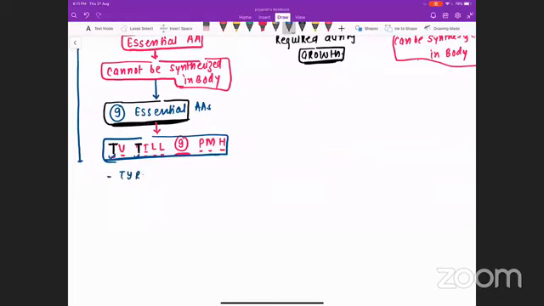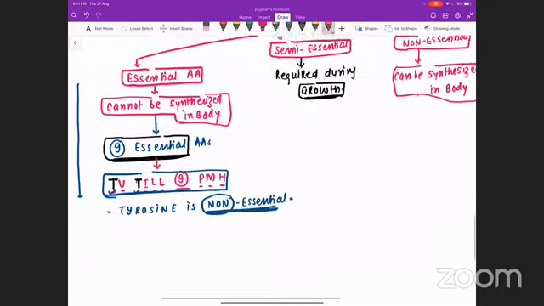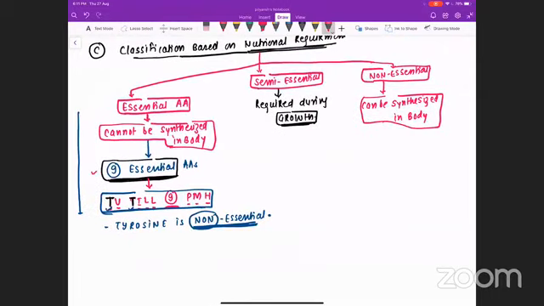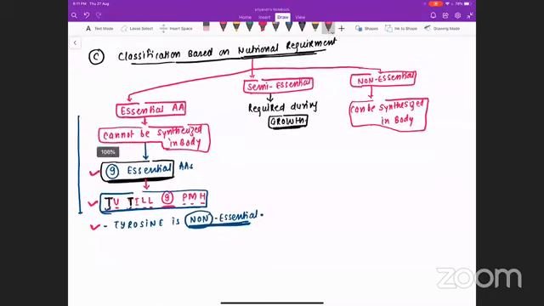So we'll write this statement here: tyrosine is a non-essential amino acid. In the category of essential, we are writing a non-essential, and the reason I have explained to you: they will always try to confuse you between these T's. Tyrosine is non-essential. If you remember these 3 facts, all your questions from this particular classification will be correct. The 3 facts are: total 9 essentials we are having; the initials are TV till 9 p.m. H; and tyrosine is non-essential. If you remember these 3 facts, your question from this particular slide will be correct.